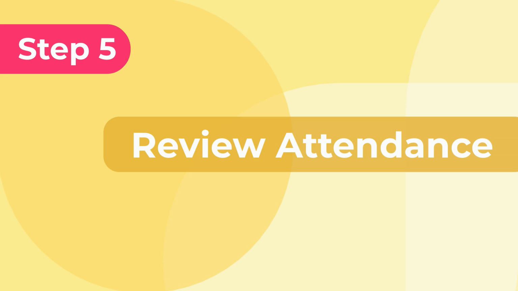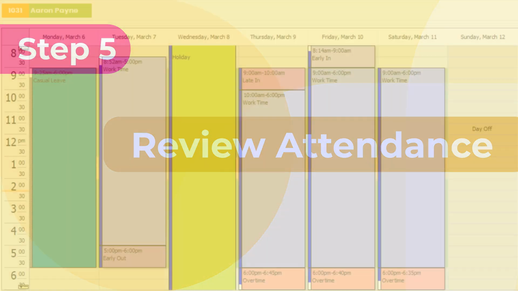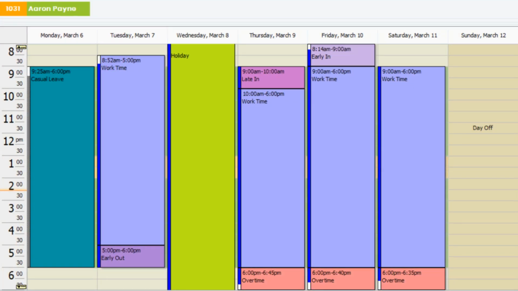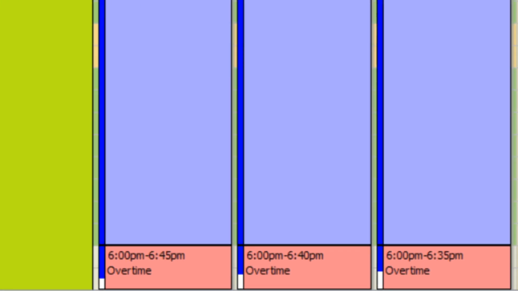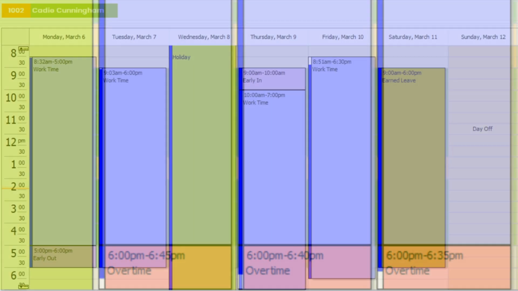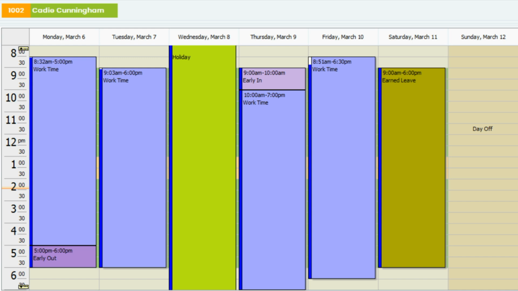Step 5. Review attendance. As you see, overtime is marked for this employee who is in production department, and no overtime for this employee who is an office staff. Similarly, you can specify different overtime rules for different gangs of employees.